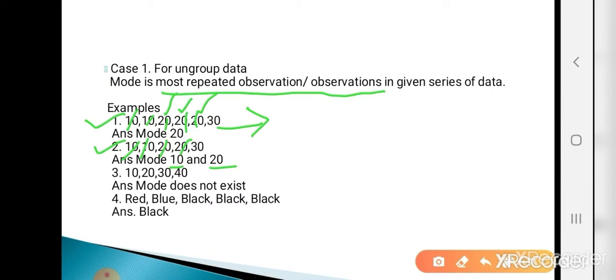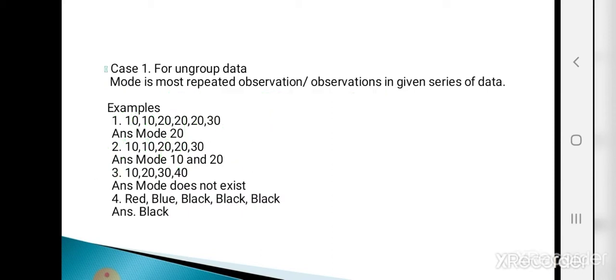Now the third example is 10, 20, 30 and 40. What is mode? Mode is the most repeated observation. Here no value is repeated. That's why mode does not exist.